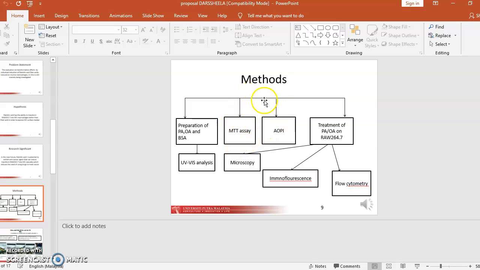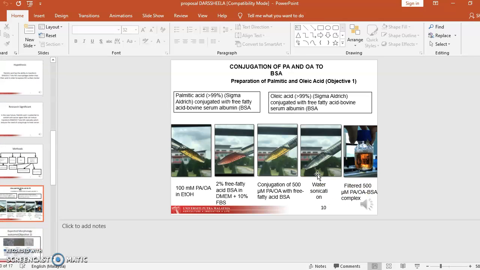Next is AOPI, through which we can know the cell viability, and then the cells are tested by treating the RAW 264.7 with PA and OA. To determine their morphology, we can look at it through microscopy. And then we can also verify the transformation through immunofluorescence and flow cytometry.